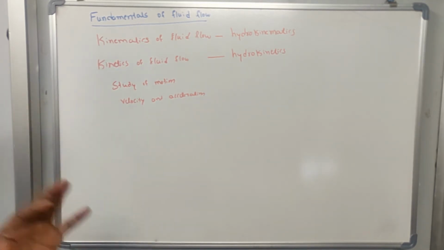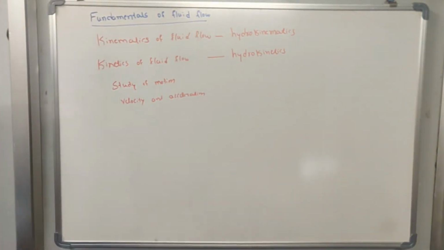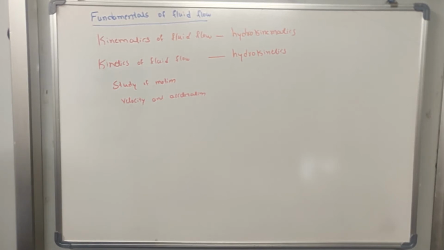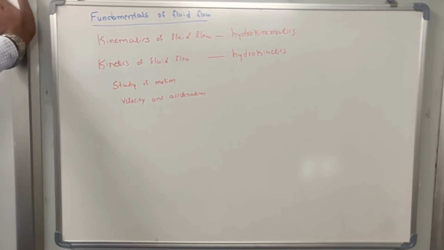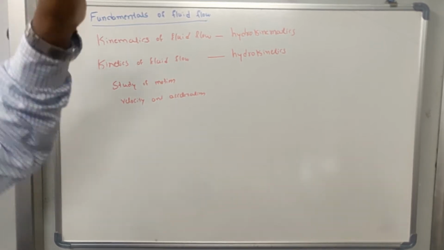Okay. Similarly, in case of fluid mechanics also, hydrokinematics means the study of geometry of motion of fluid flow, the study of geometry of fluid motion without considering the external agency or external force which is causing the motion.